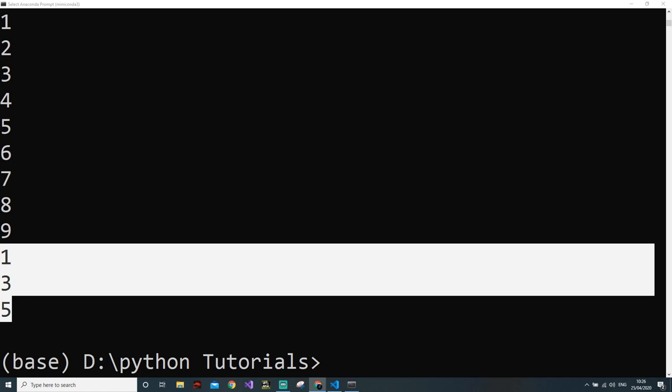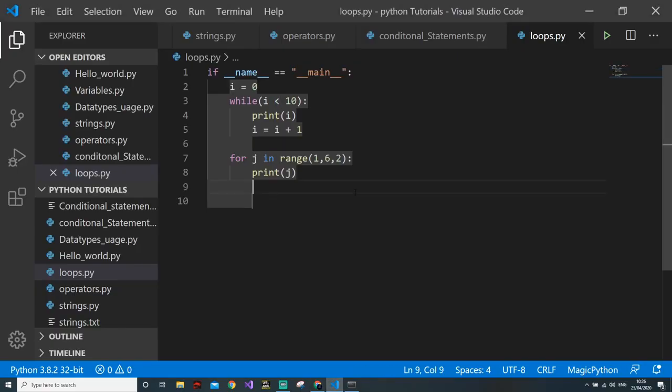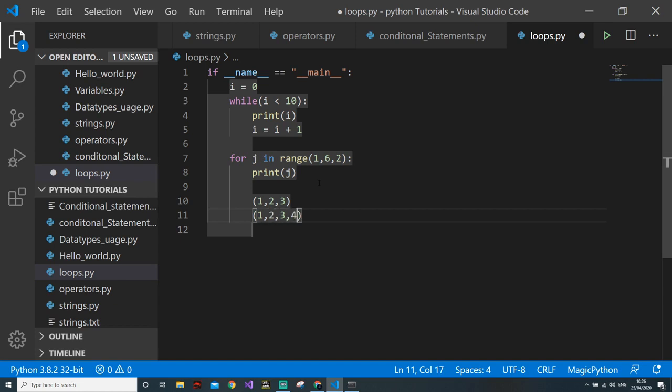I will explain it with examples. If you create a tuple with 1, 2, 3 in it, and you want to insert one more element, the tuple is not actually getting changed in memory. It is creating a new tuple, which is 1, 2, 3, 4.